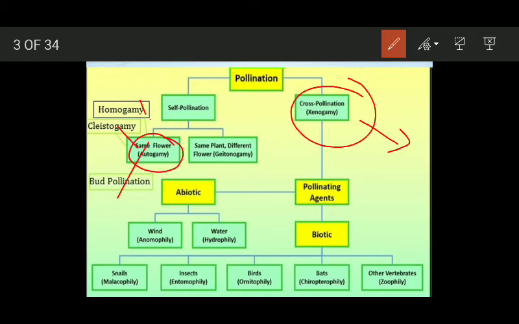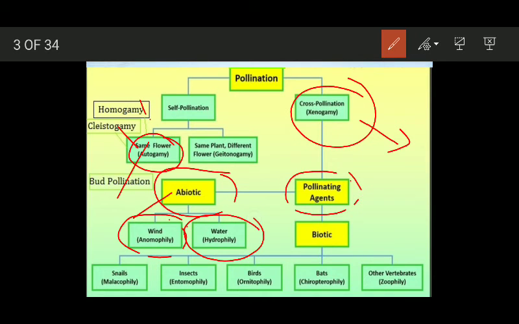Okay, it is cross-pollination. Now cross-pollination occurs by both biotic as well as abiotic agents, because some agencies are required to transfer the pollen grains, and depending upon the biotic agents we have different types of cross-pollination. In abiotic category, if pollination is caused by wind, it is known as anemophily. If it is caused by water, it is named as hydrophily.